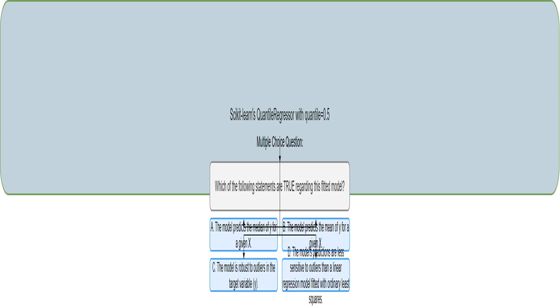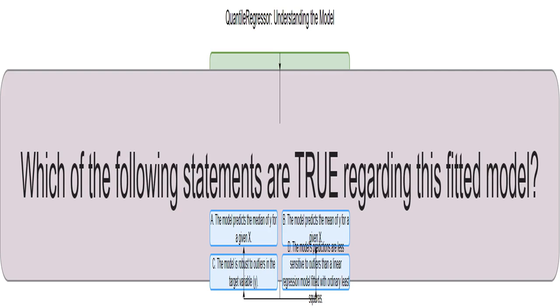When you use QuantileRegressor with quantile 0.5, you're specifically telling the model to focus on predicting the median value. This means, for a given input, x, the model will aim to find the middle point in your target variable, y. This is the core question. We're evaluating whether our understanding of QuantileRegressor is accurate. Let's analyze each statement carefully.